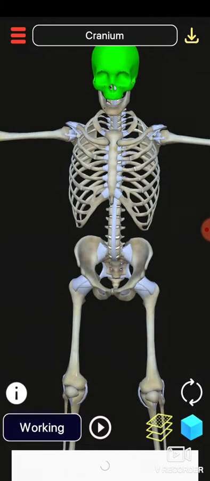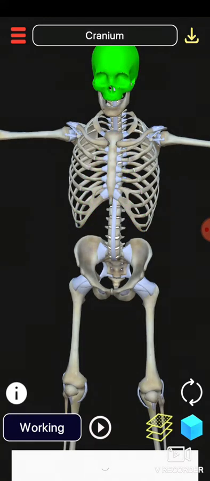Next one is the ribs, when we are moving downwards. And one more important thing, these bones, like bones of the skull and ribs, are connected to other bones with the help of connective tissue. See in the picture, this green part is connective tissue. When we are moving down, like this is the vertebral column, and this is the pelvis bone, this is also connected with the connecting tissue. See, all the green part is connecting tissue.